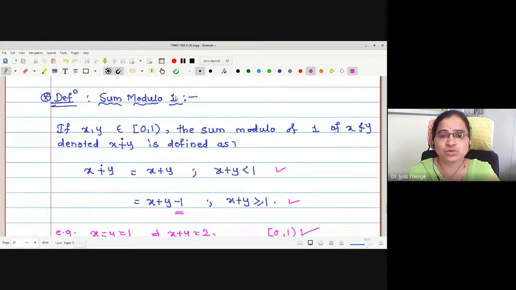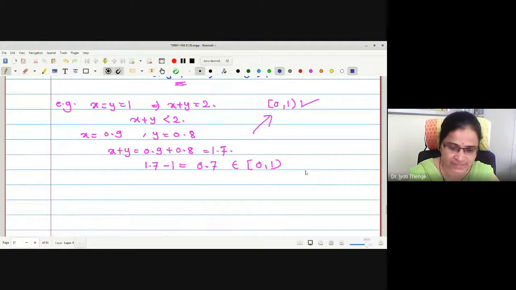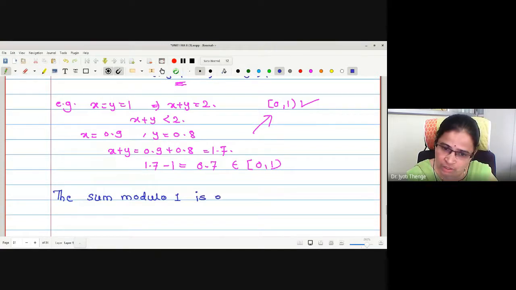Now, understood why this word 1 is used, because we are going to subtract 1 from the addition if the addition has a value 1 or greater than 1. Is the point clear to everyone? Sum modulo 1. Yes, ma'am. This is a special kind of definition. Therefore, the sum modulo 1 is a binary operation.